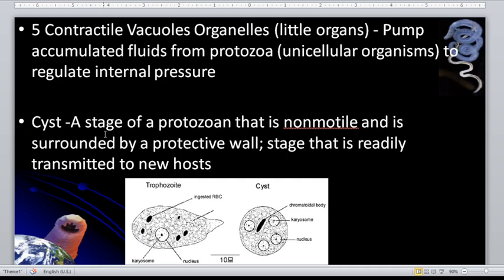Going back, again, cyst. This is a stage of a protozoan that is non-motile and is surrounded by a protective wall, and that is the stage that is transmitted to a new host.